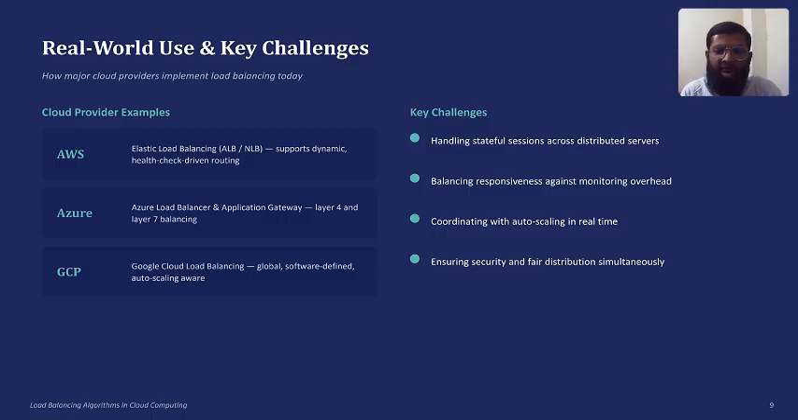Real-world uses and challenges. Many popular cloud providers use load balancing. For example, Amazon Web Services uses Elastic Load Balancing. Microsoft Azure provides Azure Load Balancer and Application Gateway. Google Cloud Platform also offers global load balancing services. However, there are still some challenges. These include managing users' sessions, monitoring continuously, coordination with auto scaling, and maintaining security while distributing traffic fairly.